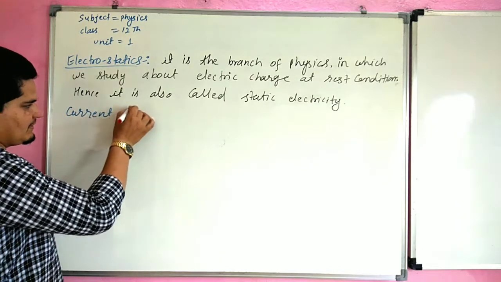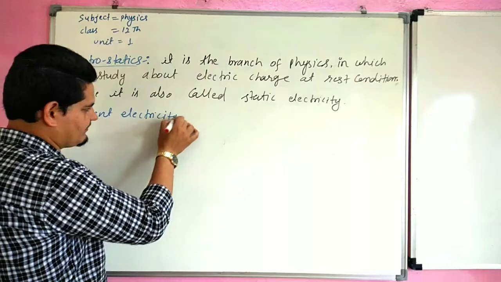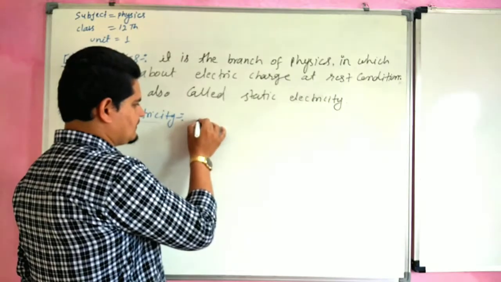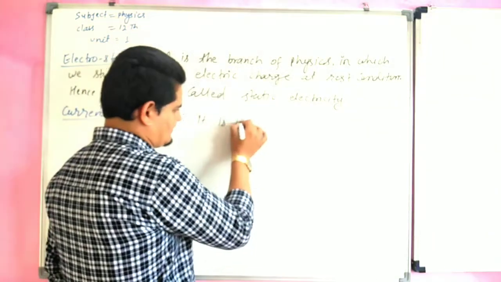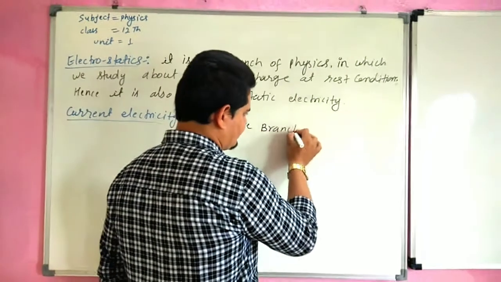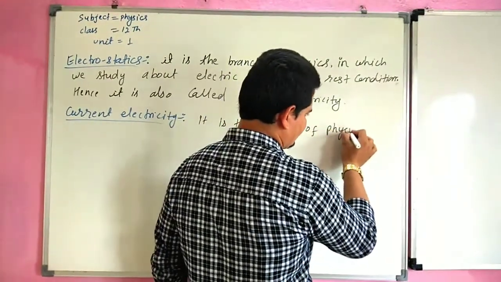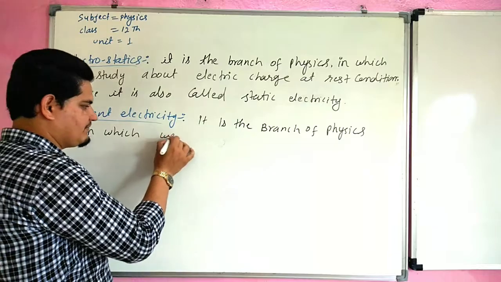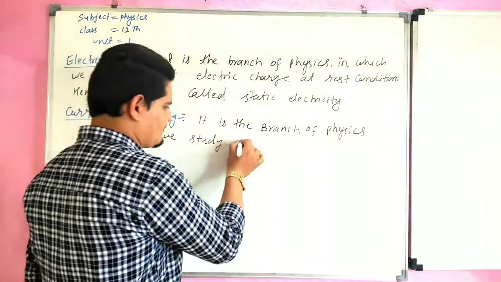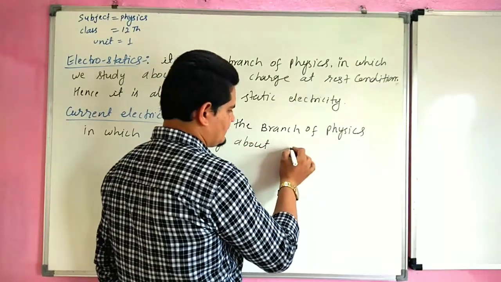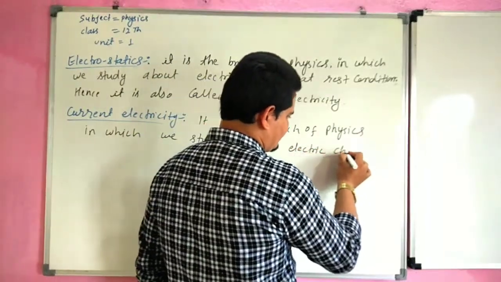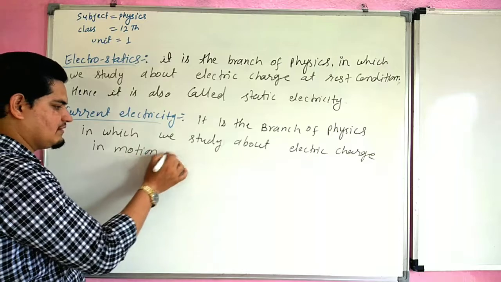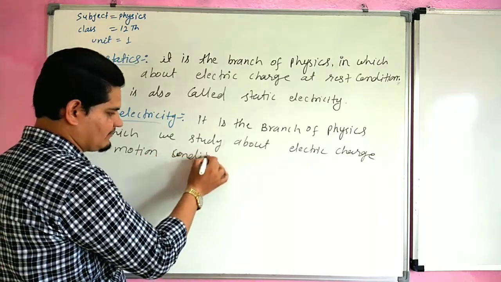Current electricity is the branch of physics in which we study about electric charge in motion condition.